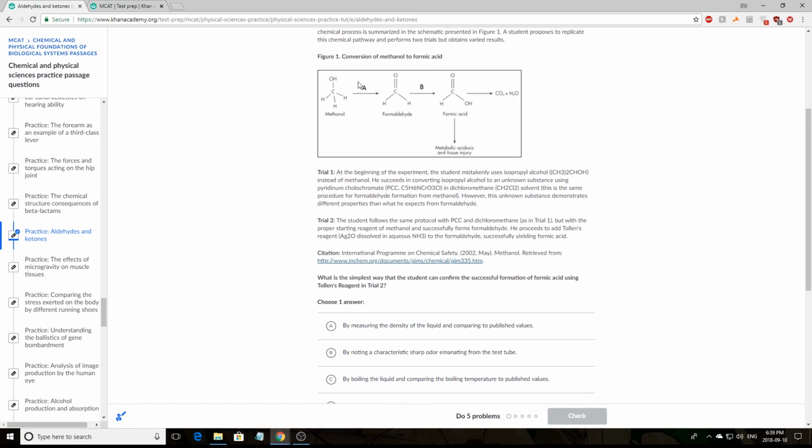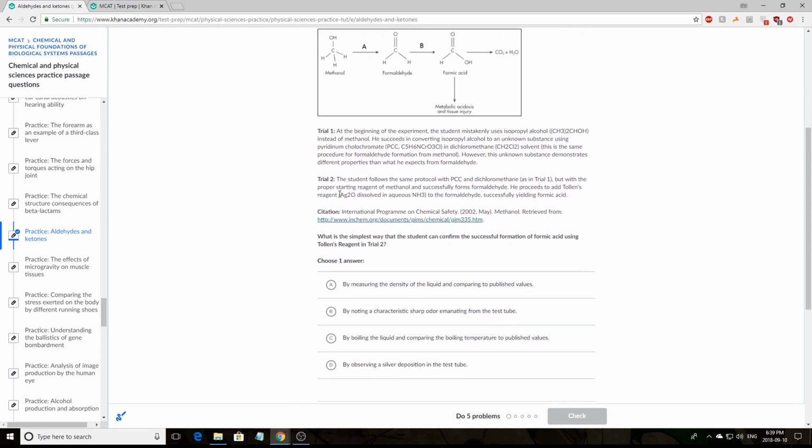Well, trial 2, the student uses the correct starting reagent, being methanol, and the only detail that you have to be familiar with here is what is Tollin's reagent. Although it's given here, you have to know from your review what it is, what it does, and what its function is. So I believe for the MCAT, the few indicating reagents that you need to know are Tollin's reagent, Benedict's reagent, and Fehling's reagent, I believe. But essentially what it is, it's a way to detect if an oxidation has occurred.